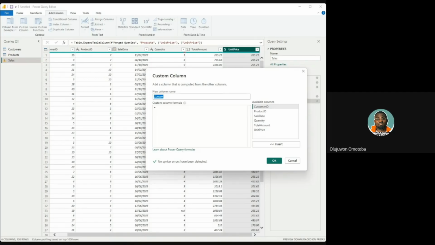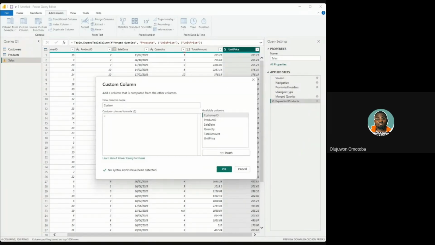Yes, thank you. So now that we have the custom column window, let's use it to quickly do a simple calculation to generate the quantity of these products that were sold on those sales dates. How do we do that? Let's give it a name. The new column name is quantity fixed. You can give it any name, doesn't matter. It's just based on your own discretion. Remember, you're a data analyst, you have this skill called critical thinking. So we are using critical thinking to quickly fix this issue.